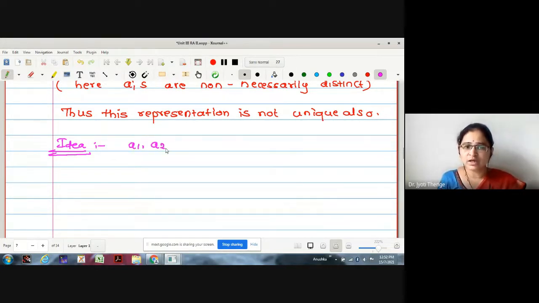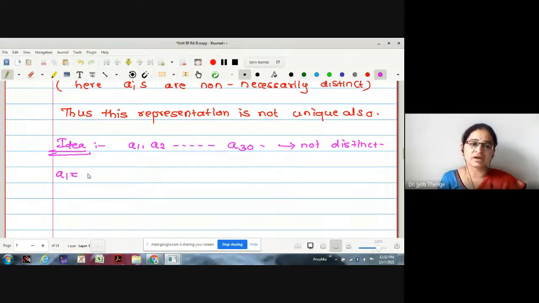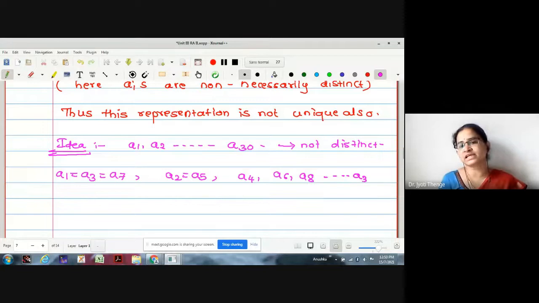Suppose I have values a_1, a_2 to a_30, where all are not distinct. Not distinct means some of them are equal. For the time being, I will say a_1, a_3, a_7 are the same, then a_2, a_5 are the same, and the rest are distinct. Whichever values are the same, we club together. The values remaining are 4, 6, 8, and all the further values are distinct.